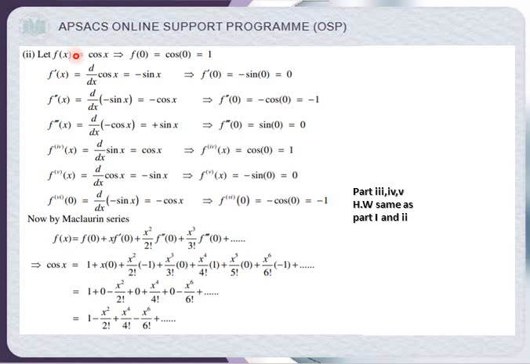Now you can see f of x is cos x. First we put f of 0. F of 0, cos 0 is 1. Then first derivative, second derivative, third derivative, fourth, the fifth, sixth, and you can carry on.